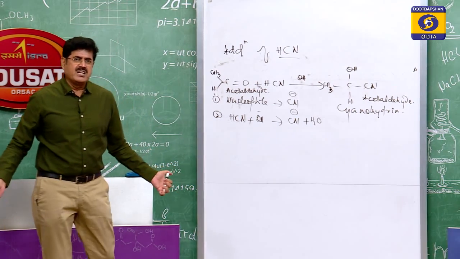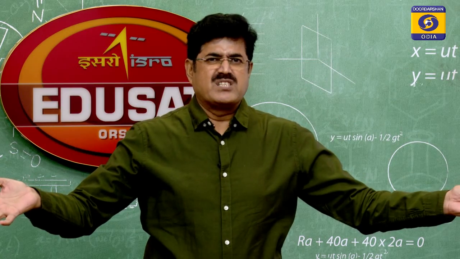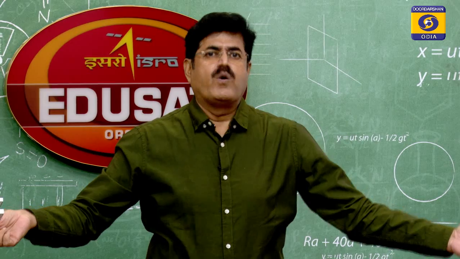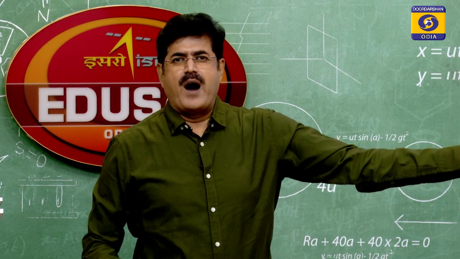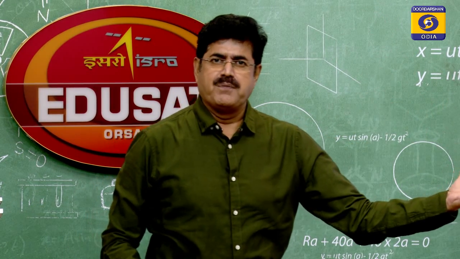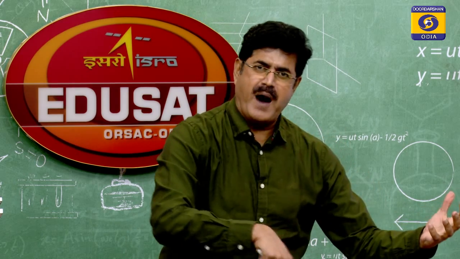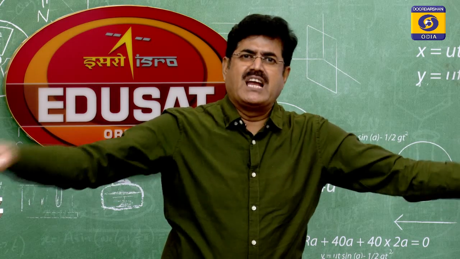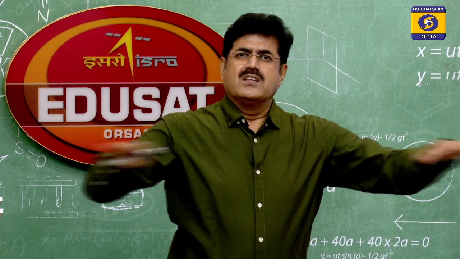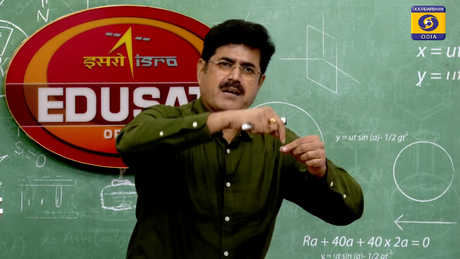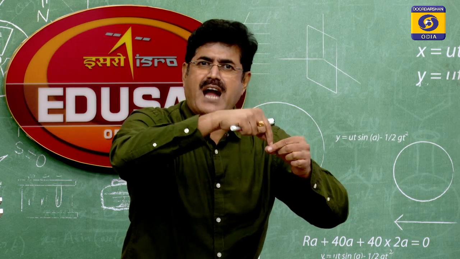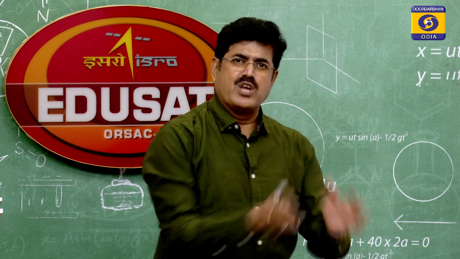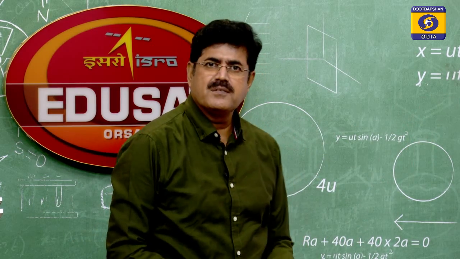Why is a racemic mixture optically inactive? It is due to external compensation. I repeat, external compensation. What is that? The rotatory power of the D form, the dextrorotatory form, is cancelled by equal and opposite rotation of the L form. There is 50% D and 50% L, as you know. Because the carbonyl group is planar, it can be attacked from either side. Front side attack gives the D form, back side attack gives the L form. So there is equal chance, so racemic mixture. Is that clear?